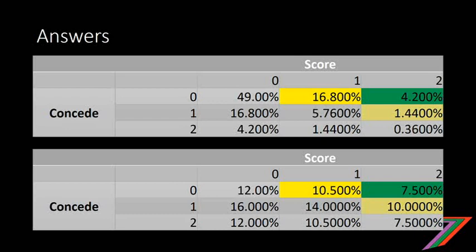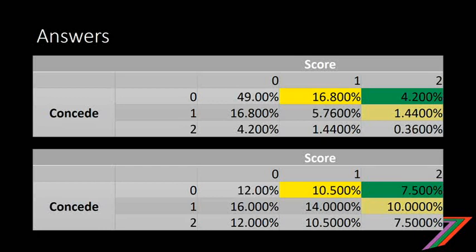As you can see, we've got a situation where you score 1 goal and concede none, that will produce a draw. Score 2 goals and concede 1 will produce a draw. A scenario of scoring 2 goals and conceding none will produce a win. So you can see with the normal strategy, there's only a 4.2% chance of winning. And then for a chance of drawing, you just add the 16.8% to the 1.44, so we're looking at about an 18% chance of a draw.